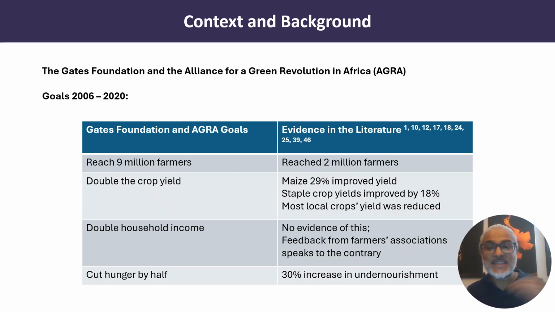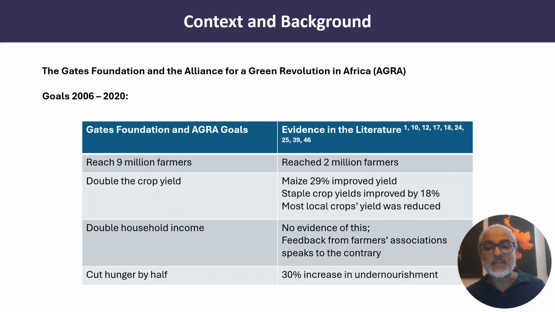Let's contrast the Gates Foundation and its Alliance for Green Revolution in Africa, AGRA's goals from 2006 to 2020 against the evidence in the literature. They set out to reach 9 million farmers. They reached 2 million. They set out to double the crop yield, which is a 100% increase. The best they got was with maize at 29%, and this was at the detriment of most local crop yields, which were reduced. They set out to double household income.